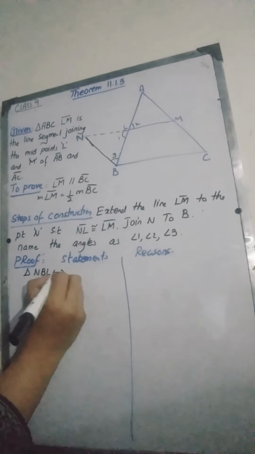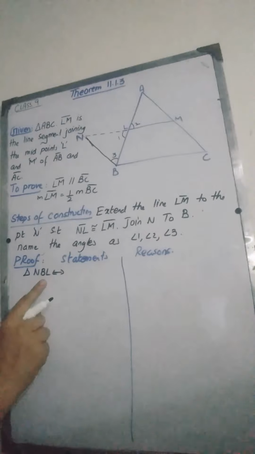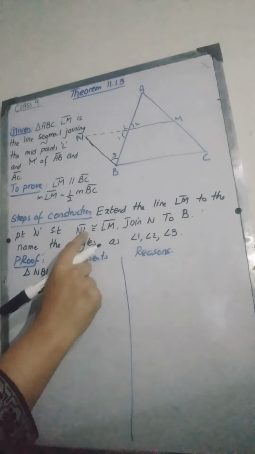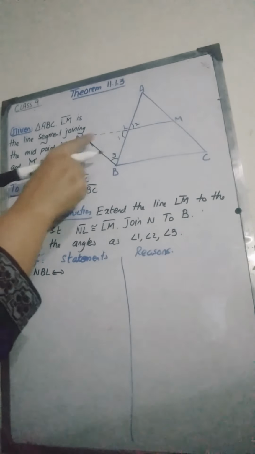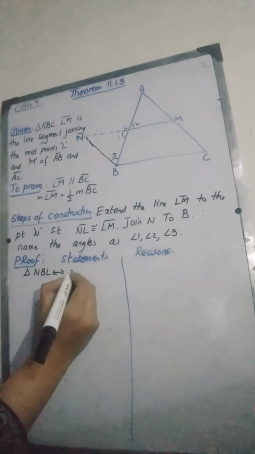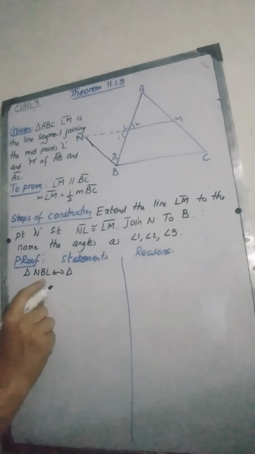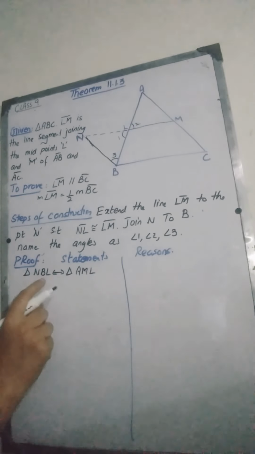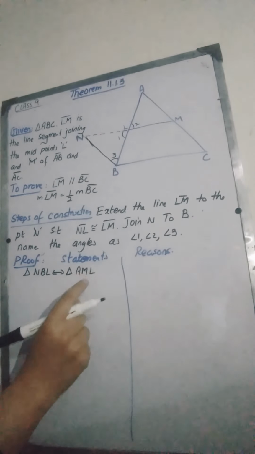We are going to write triangle NBL corresponds to... Corresponding to NB, we are going to take AM. Corresponding to NL and LM, we are going to take these two sides corresponding, and also LM. BN and AM corresponding. So we write triangle, corresponding to NB, we write AM, AML. Corresponding to BL, corresponding to ML, we are going to have